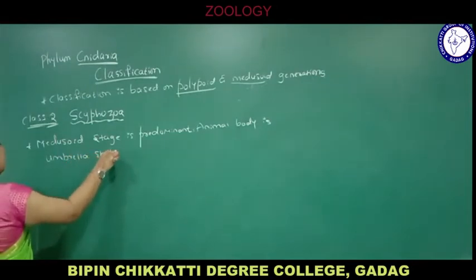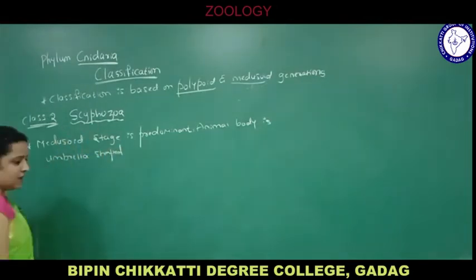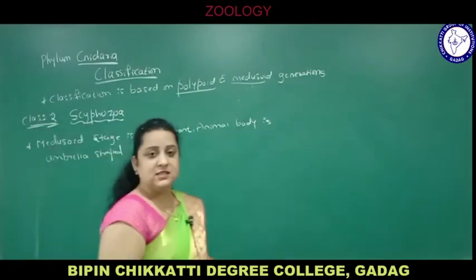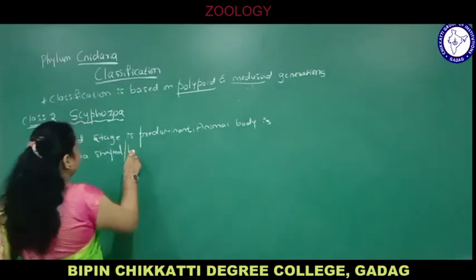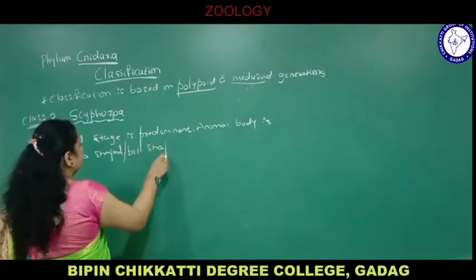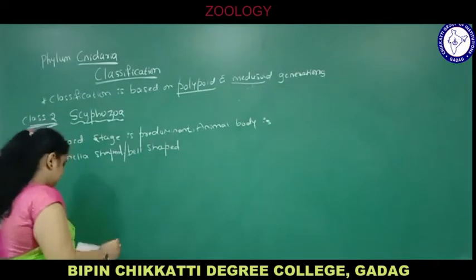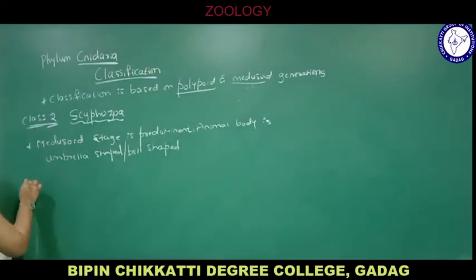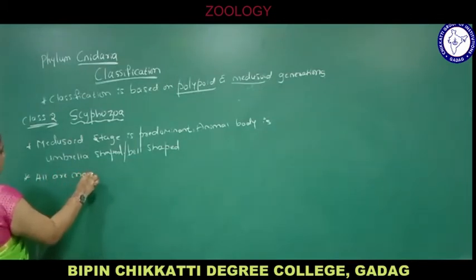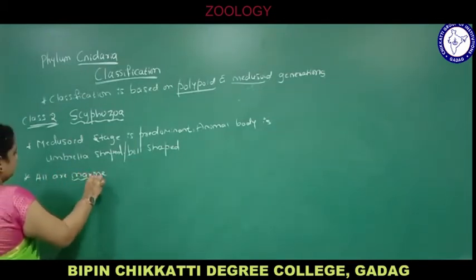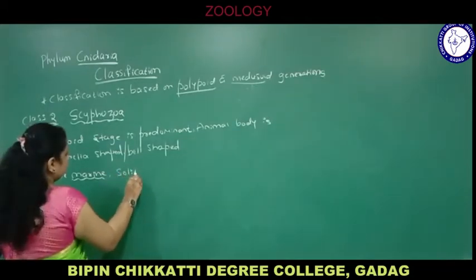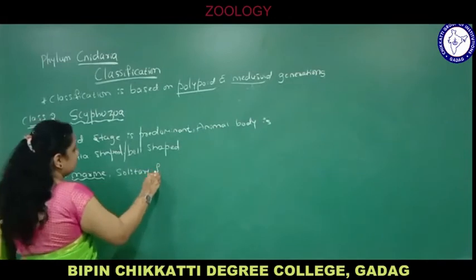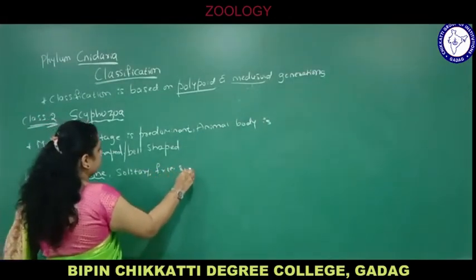If you see the animal called jellyfish, Aurelia, there you come to know that the body is umbrella shaped, or you can say bell shaped. All are marine, found in marine water. Solitary, free swimming or sessile.